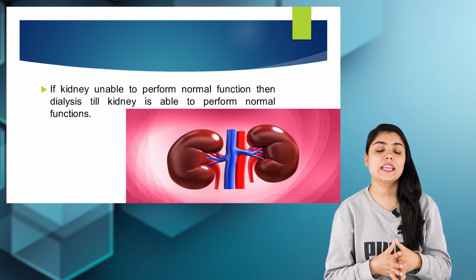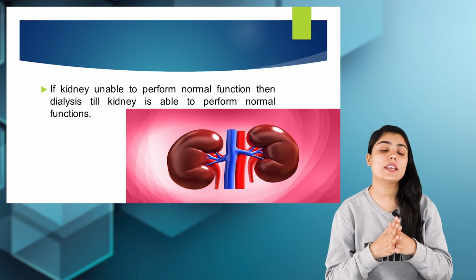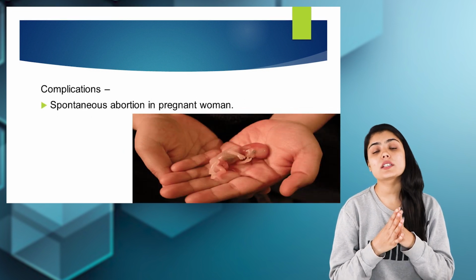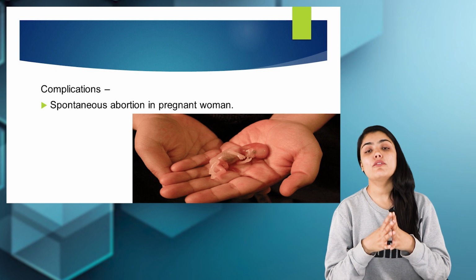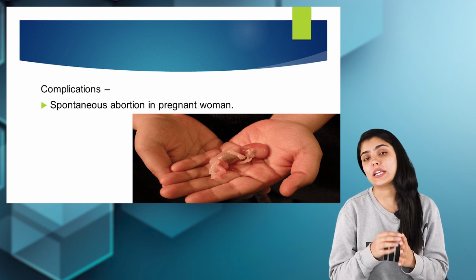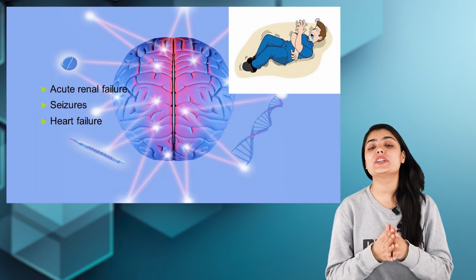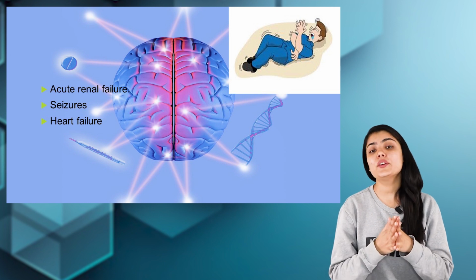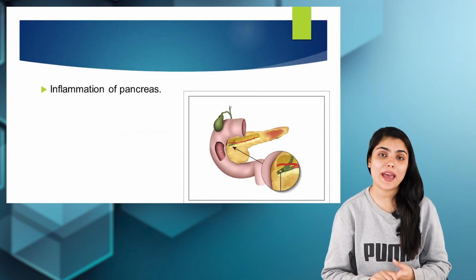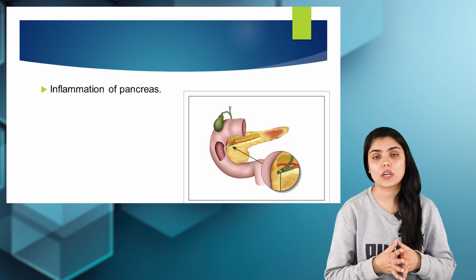Next, we have complications of foodborne illnesses. Foodborne illnesses may be associated with various complications, such as spontaneous abortion in pregnant women. Foodborne diseases can be so severe that they may also induce abortion in pregnant women. Acute renal failure, seizures, heart failure, and inflammation of the pancreas are some of the common complications that are associated with foodborne illnesses.